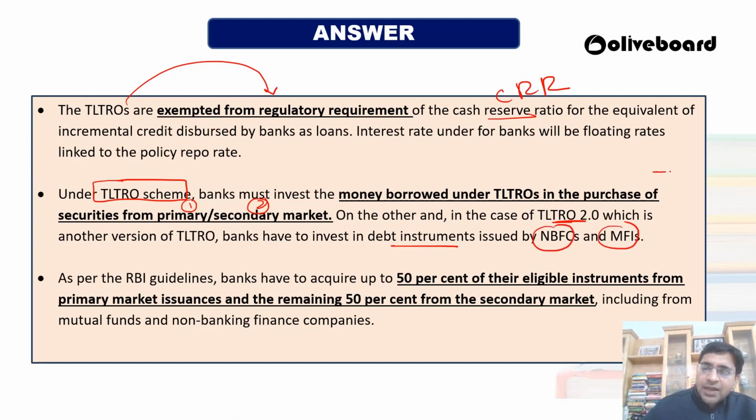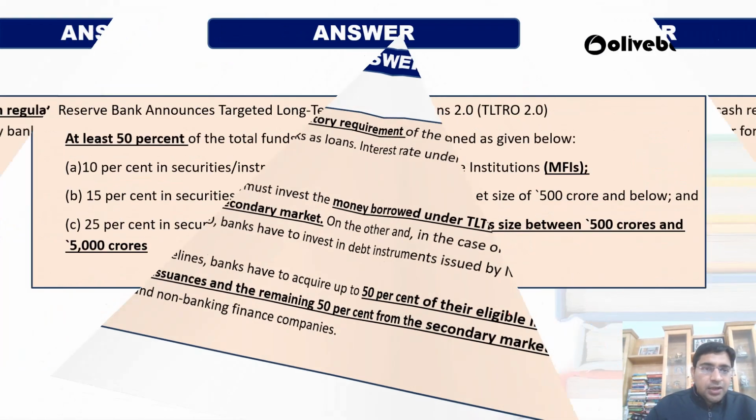So every time RBI is targeting, like we will be providing you money at repo rates, long-term repo rates, but here you have to do investment. Okay, so guidelines like 50% of the eligible instruments you have to buy from the primary market issuance and the remaining 50% you have to take from the secondary market. Okay, like including mutual funds or non-banking financial companies.